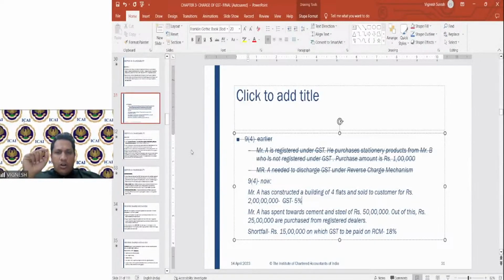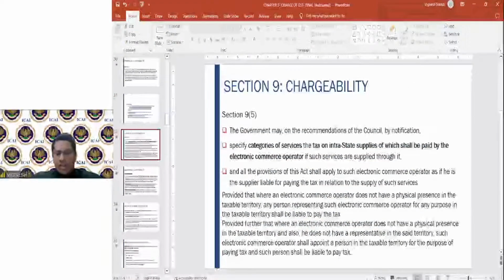So here, 25 lakhs you purchased from a registered dealer, but actually you are supposed to purchase 80% of 50 lakhs, which is 40 lakhs, from registered dealers, but you have purchased only 25 lakhs. What is the shortfall? 15 lakhs is the shortfall. On this 15 lakhs, GST has to be paid on reverse charge mechanism. I hope it is clear. If still not clear, let me know.